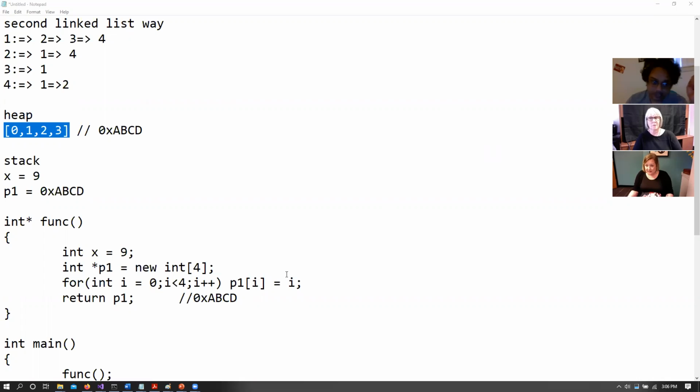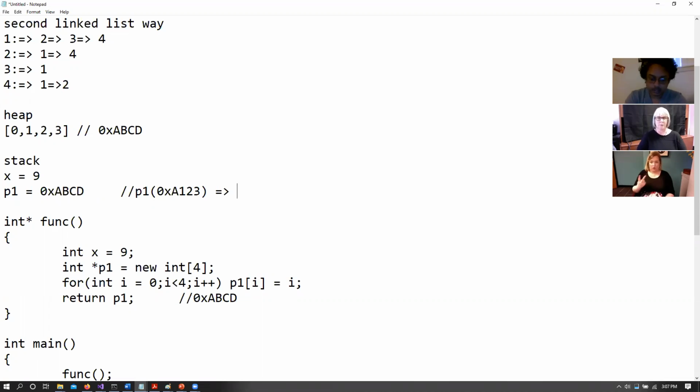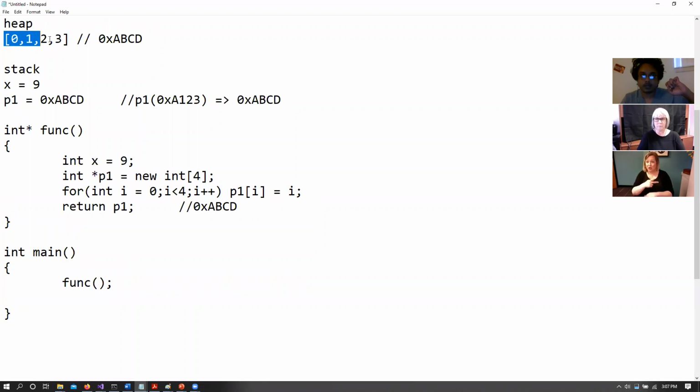Yes, Nis, you are correct. If we return P1, we are not returning the address of P1, right? We are returning ABCD itself. So think about it like this. Let's say that P1 is stored at the address of A123, right? And it holds the value 0xabcd. P1 is a pointer that has its own memory location. That memory location has its address A123. But P1 itself has a value of ABCD. So when we return P1, we are basically returning ABCD. So when we return ABCD, we are basically returning this particular address.